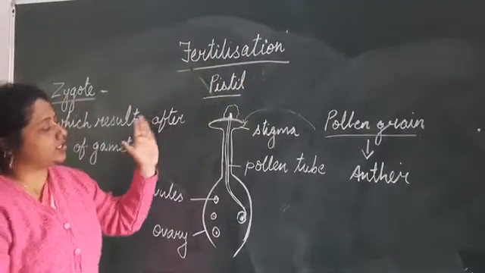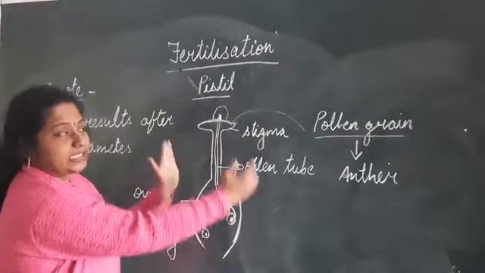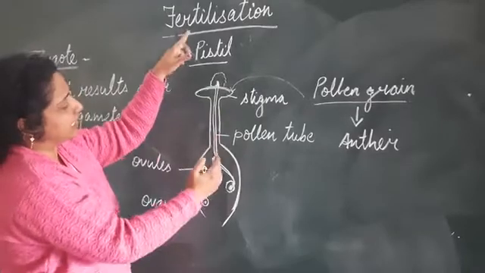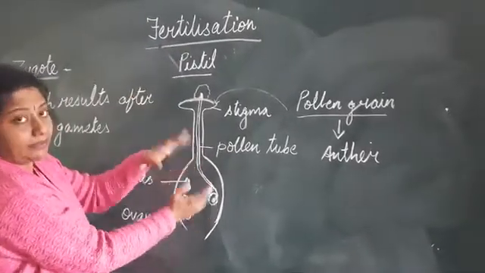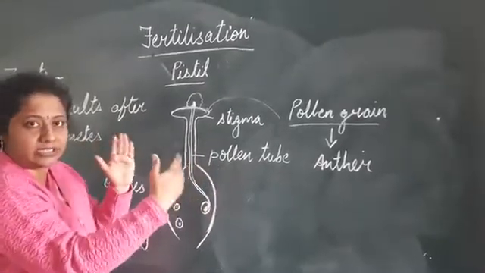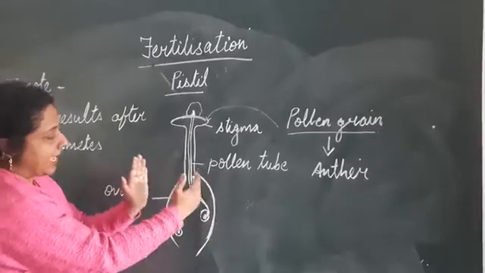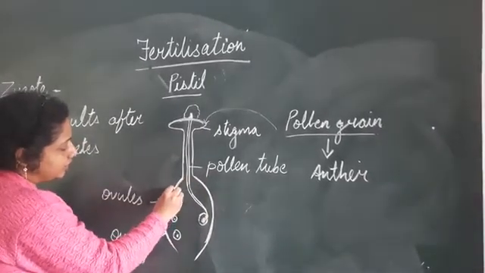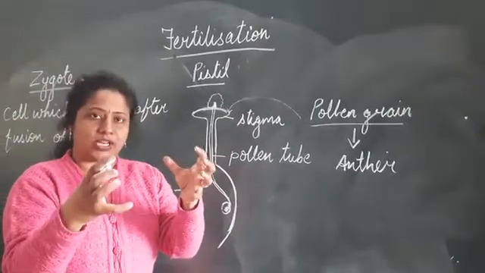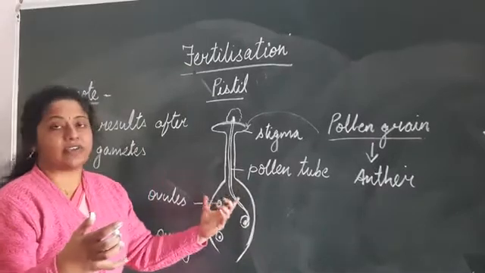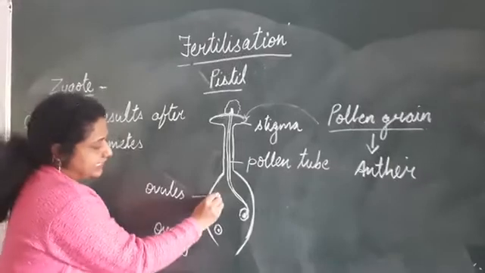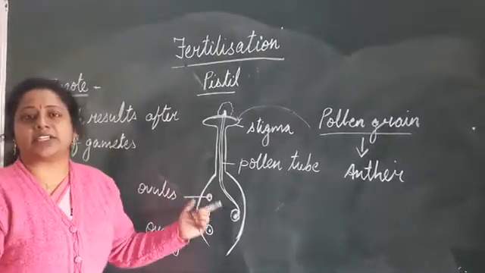Now after the fertilization, as I told you, the whole process is taking place inside the female part of the flower. Once the fertilization has taken place, यानी दोनों जब मिल गए, the male and the female gamete, then what happens? The petals start falling. Flowers में जितने petals हैं, they will fall. And then it is the ovary which starts swelling. Swelling means फूलना. It starts swelling and the ovary gets converted into the fruit. And the ovules which are present inside the ovary get converted into the seeds.